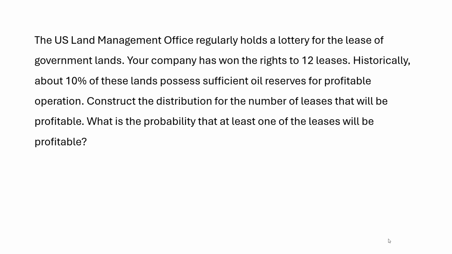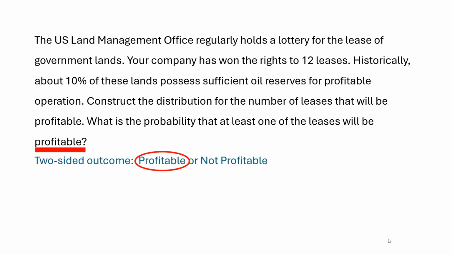This sounds like a binomial situation to me. I see the two-sidedness here of an outcome of being profitable or not profitable. And we're going to have to assume that each of these lands' profitability is independent of one another. We have a fixed number of trials, so I think we could approach this with a binomial. So we have to decide which of these two sides is our success. If you read the question carefully, you can see at the end of the question, it's leaning towards the idea of it being profitable. So that will be our success.